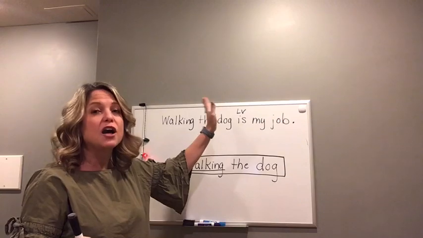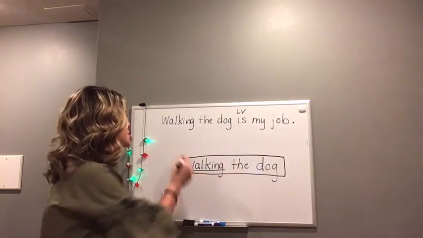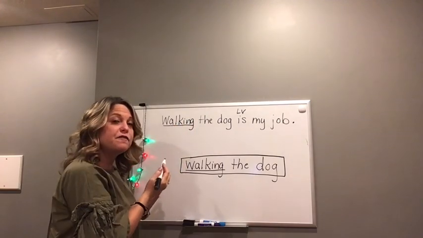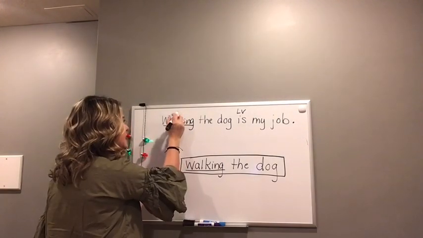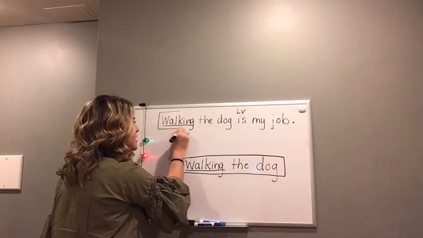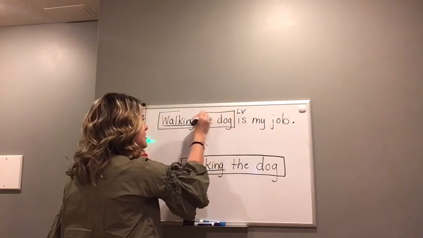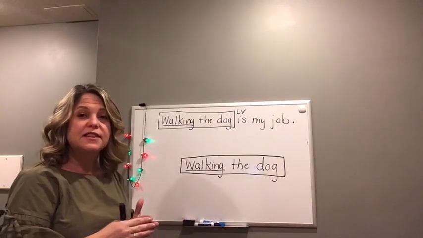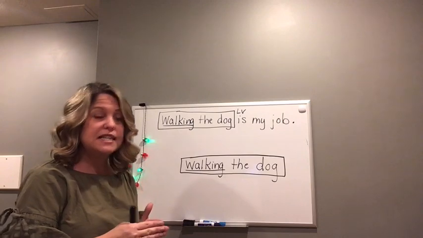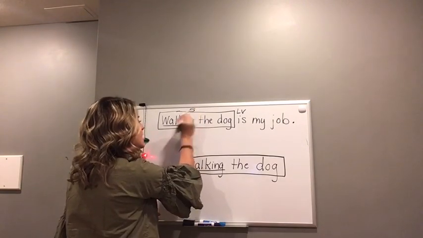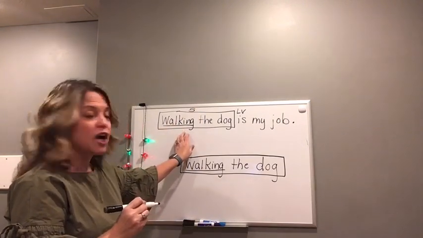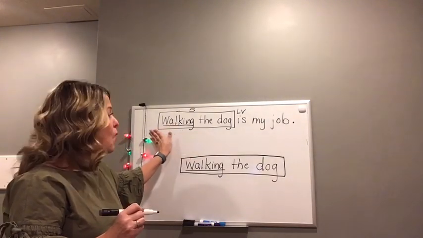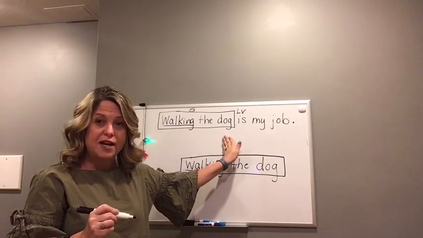Walking the dog is my job. So this word walking is part of a verbal phrase. And in this case, it is a gerund phrase that is acting as a noun. And the job that that noun is doing is being the subject of the sentence. Walking the dog is the subject. Walking is a gerund. Walking the dog is a gerund phrase.